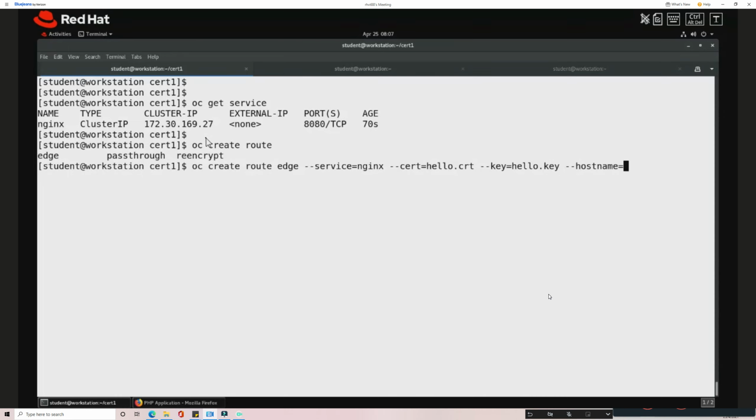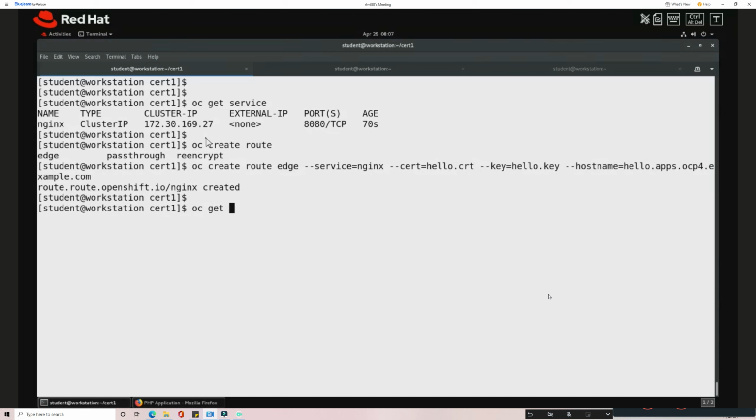The host name I'm going to say is hello.apps.ocp4.example.com. I'm creating this route now.